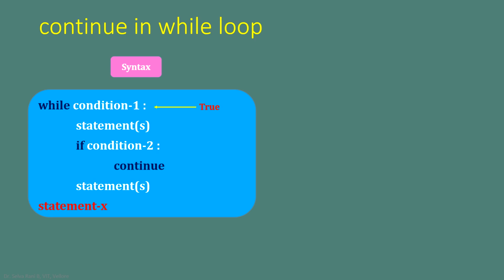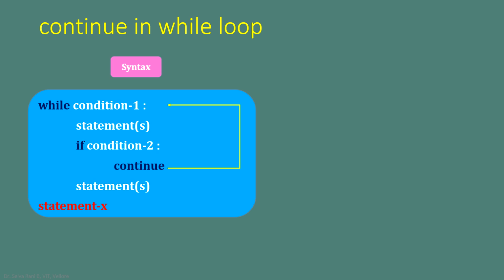Initially, condition 1 is evaluated. Let us assume that it is returning the value true. If it is true, the interpreter executes the set of statements inside while. After executing the statements, it will come and execute the condition 2 along with if. Let us assume that the condition is true. If the condition is true, the interpreter enters the if block in which we have the keyword continue.